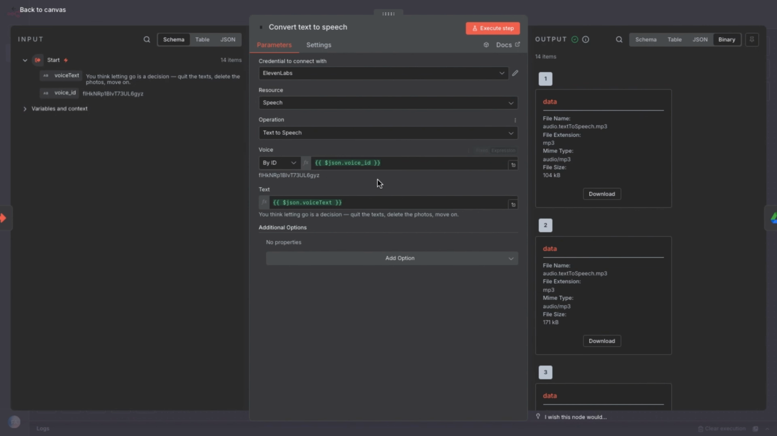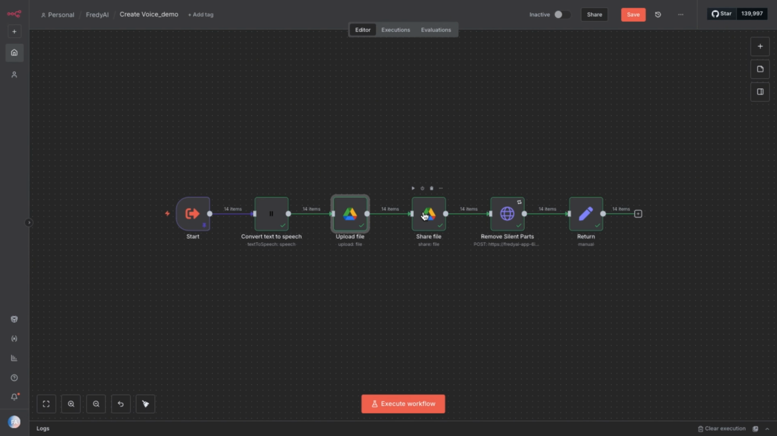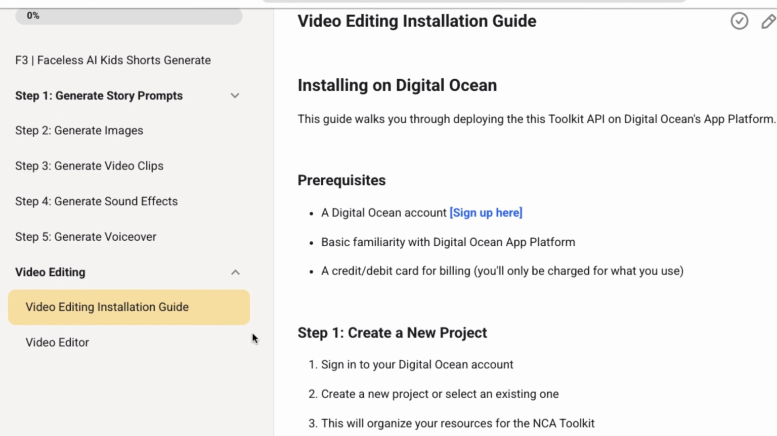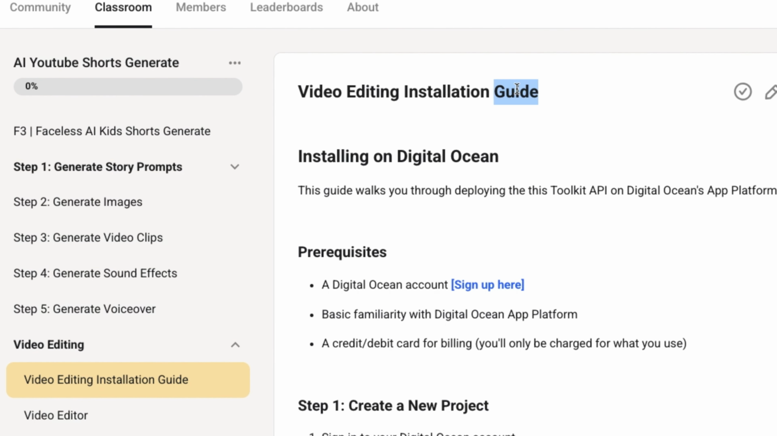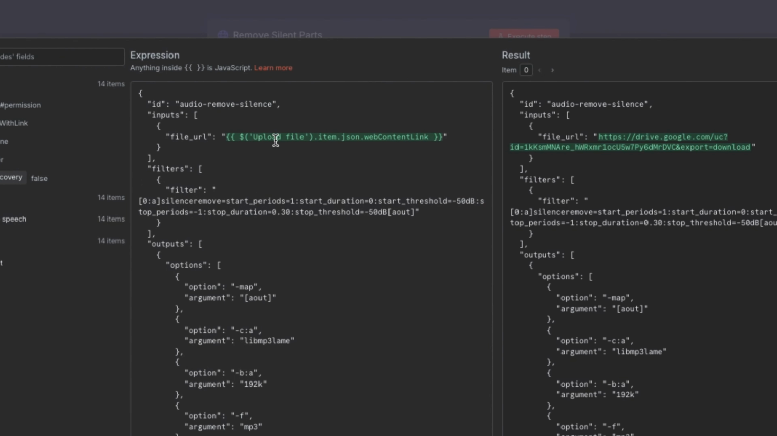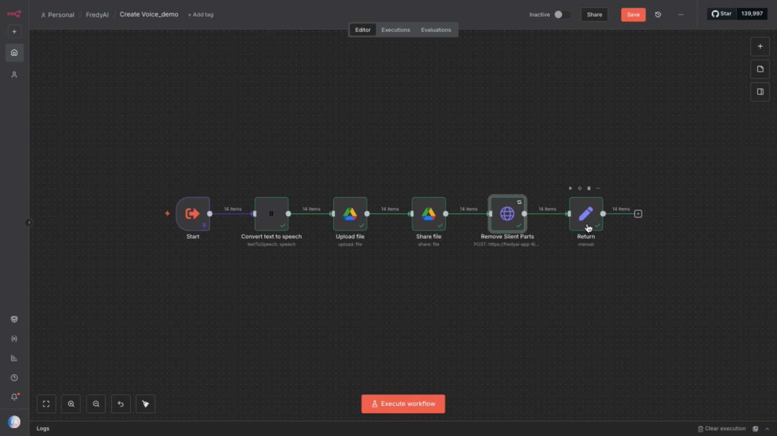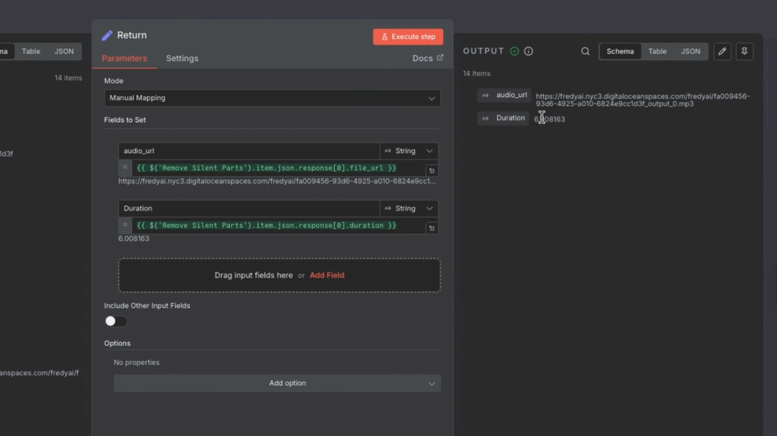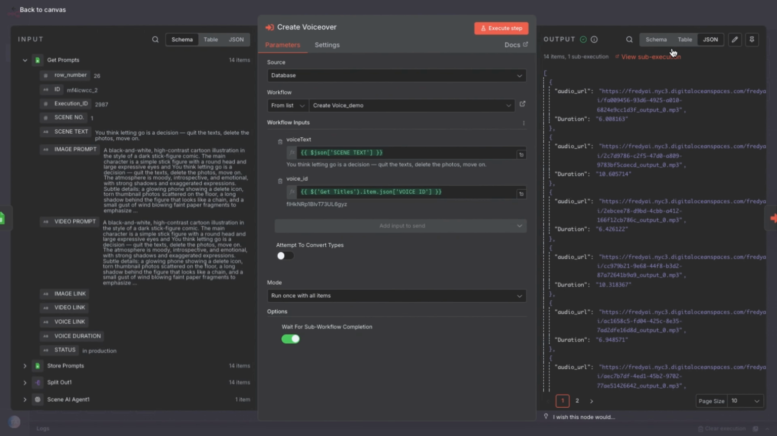Next, we need to upload this audio to Google Drive. If you don't know how to set up your Google Drive credentials, I have a video linked above that walks you through the process. After that, we update the file permissions so the audio files are shareable. Then we remove all the silent parts from the audio using FFmpeg, which I've self-hosted on DigitalOcean. I cover more details about installing FFmpeg on your own server inside my community. As you can see, we pass the audio URL from Google Drive into this JSON body, and in return we get 14 items, those MP3 files with the silent parts removed. We then pass them along to the final node, which outputs the result you see in the Create Voiceover sub-workflow node. If we go back to the main workflow, you'll see those 14 items listed here.